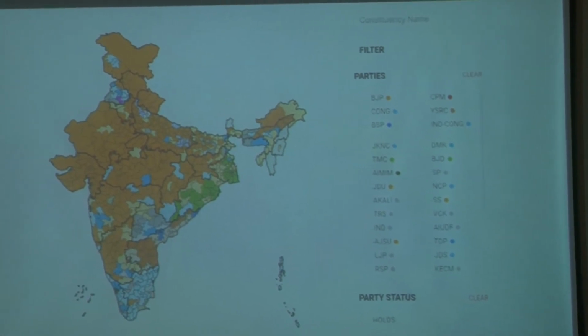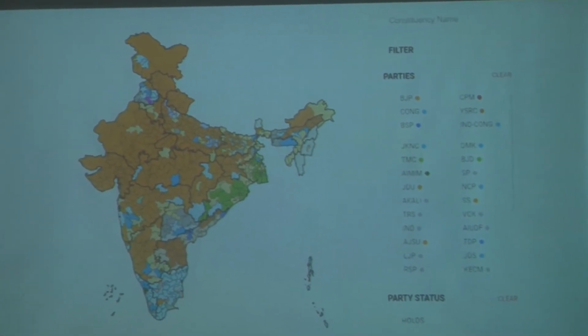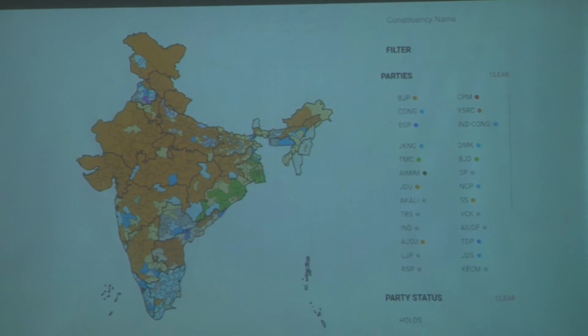This is also a kind of visual exploration which tells you what happened in different constituencies, which constituencies had what result, who got which seat. So this is also a form of visual exploration.